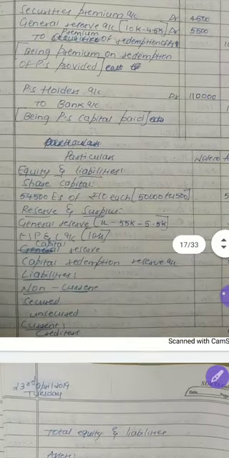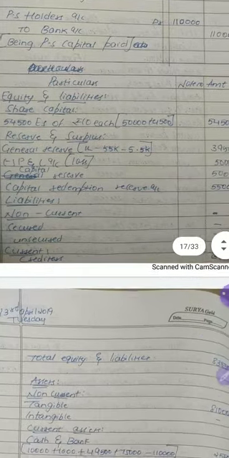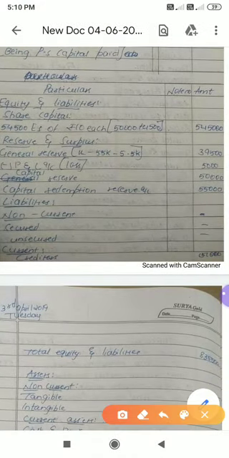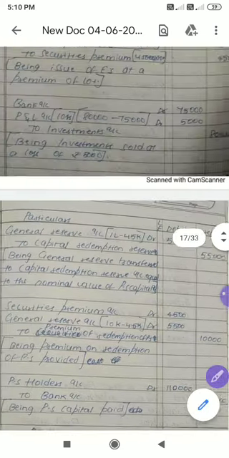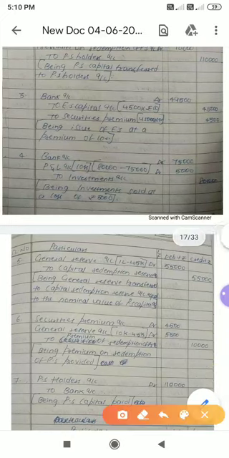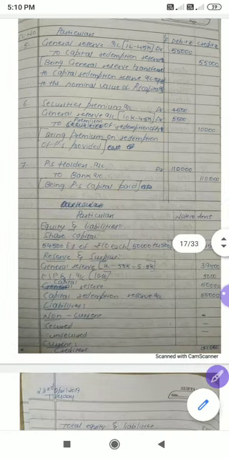The same amount you have to write here, under reserve and surplus. Sorry, I forgot to explain. See, total 1 lakh we have, 55,000 we have to minus, 5,500 we have to minus, and also in one journal entry we have got a loss of how much? 5,000. Look here, the book value is 80,000, but these investments have been sold at 75,000. That means we have got a 5,000 loss. The same amount should be minus here.